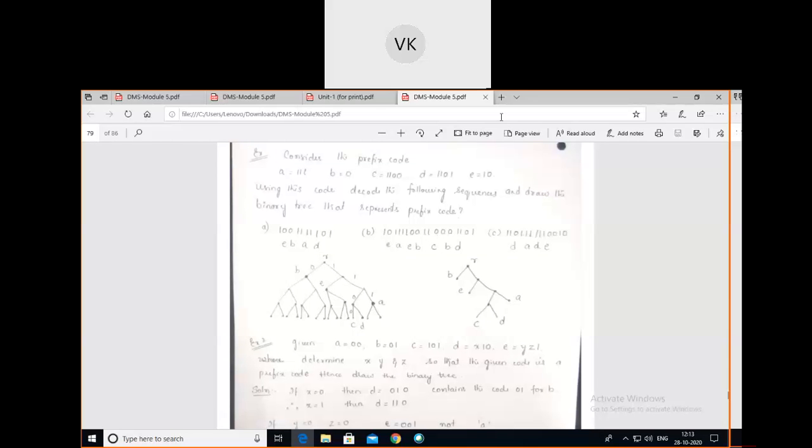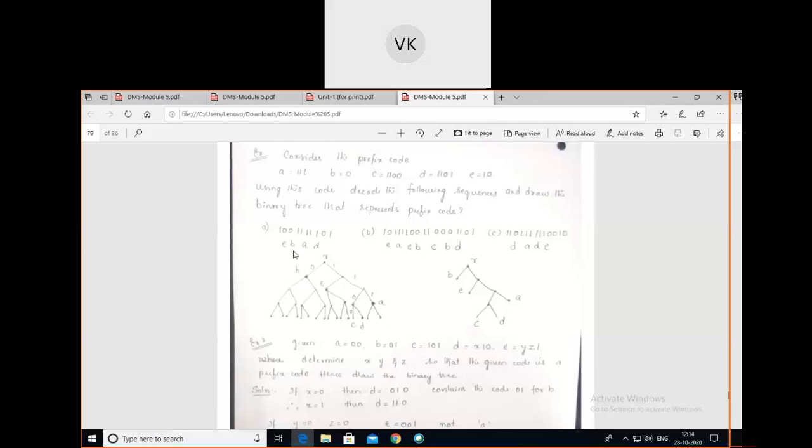0 1 0. He has not written 0 here, don't worry. For 1 0, for 1 I should move to the right node. After 1 I have 0. 0 is for the left node, no? So I will move to the left node. I have to label this node as E here. That is over. Next B is there.